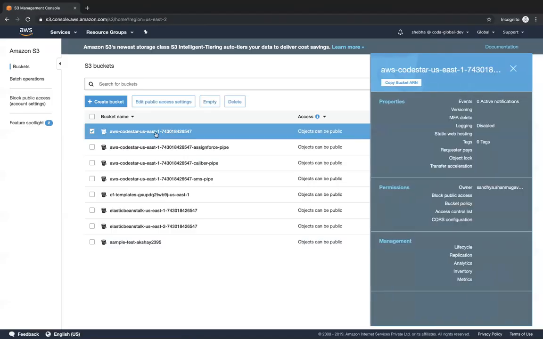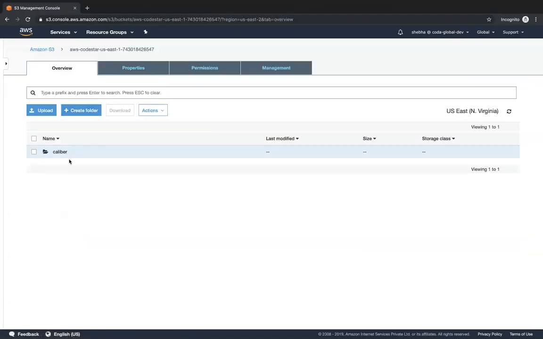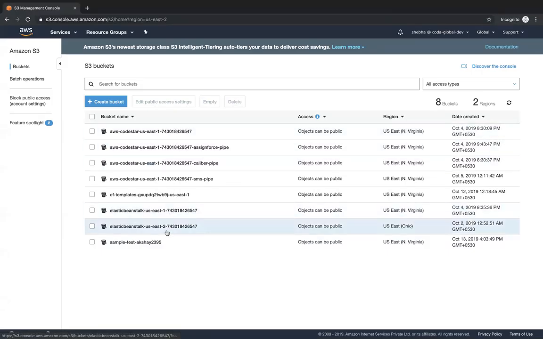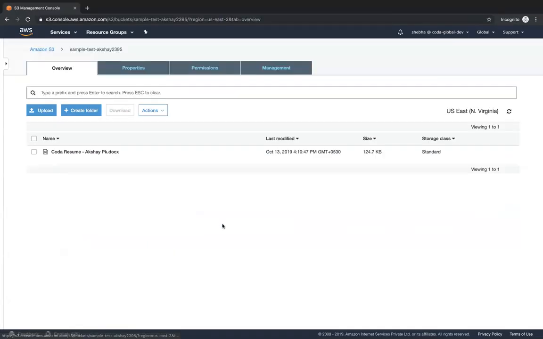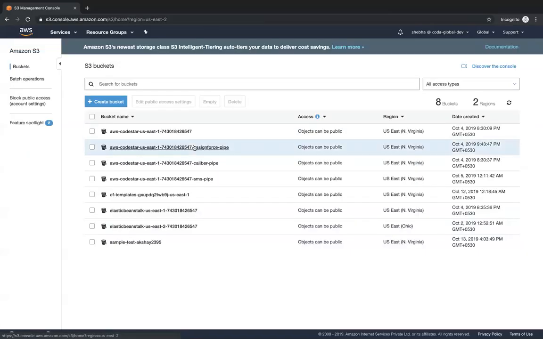Okay. So going to this particular bucket, you can see that she can also view all the objects of this particular bucket. So then what's the reason? Why did we give her access to all the buckets? And then why did we put a bucket policy, right? That's confusing, right? So we'll go ahead and modify this also. So we will ensure that Shiba only has access to this particular bucket. She does not have access to any of the other buckets.